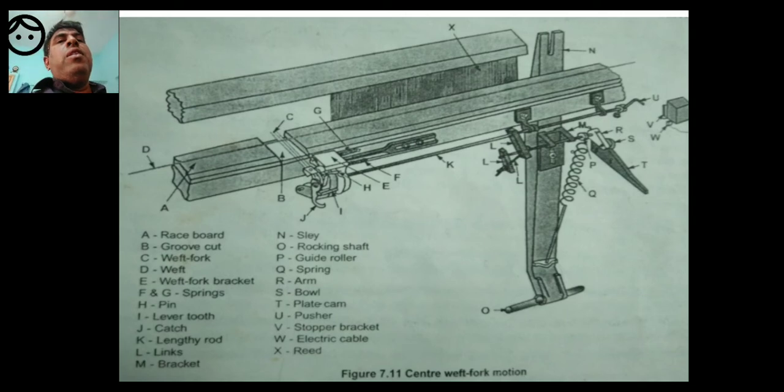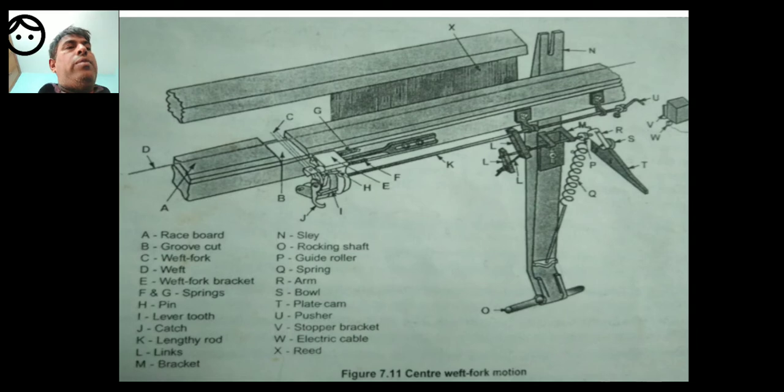Rocking means it is used so that the sleigh will move forward and backward. So that is the rocking shaft function. It is a shaft that is used to kind of rotate, but not complete rotation, for the forward and backward movement of the sleigh.